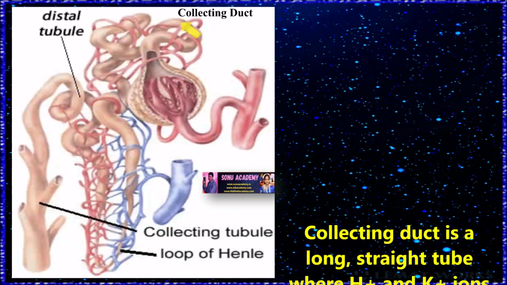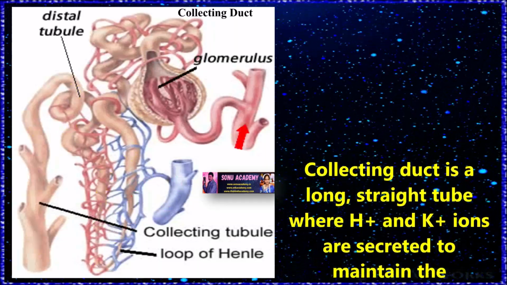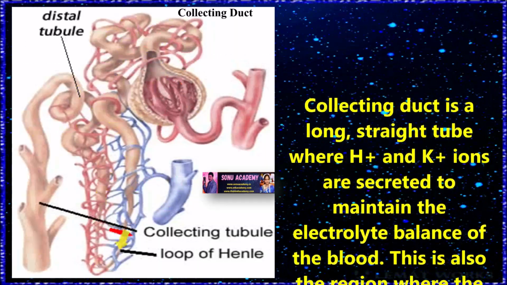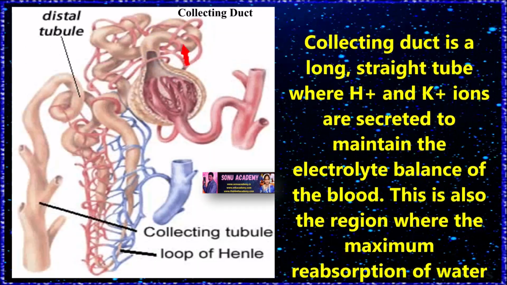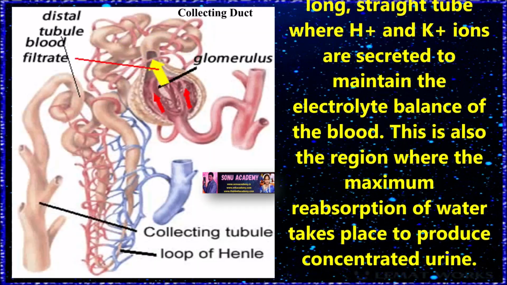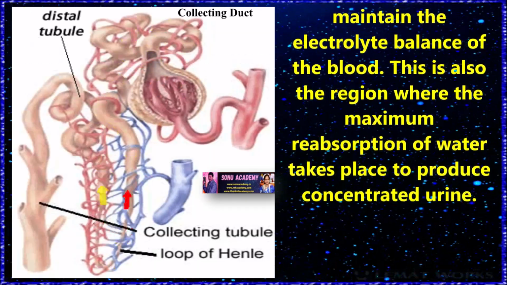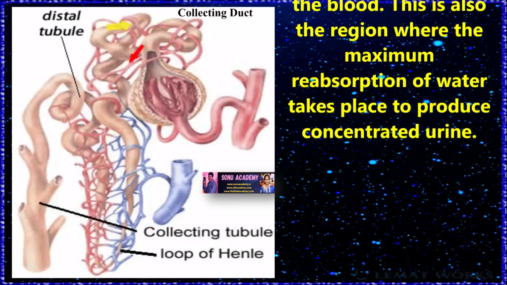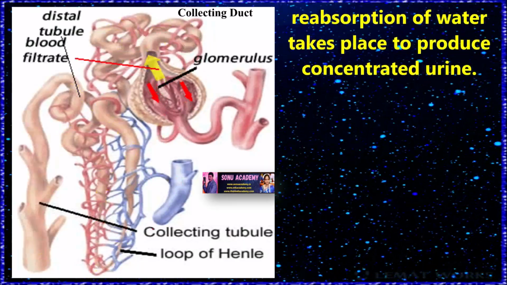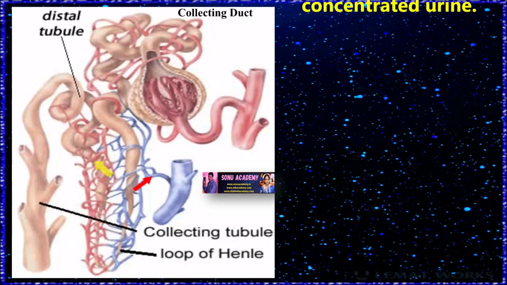It maintains the pH and sodium-potassium levels in the blood. Children, now let us discuss about collecting duct. Collecting duct is a long straight tube where H+ and K+ ions are secreted to maintain the electrolyte balance of the blood. This is also the region where the maximum reabsorption of water takes place to produce concentrated urine.